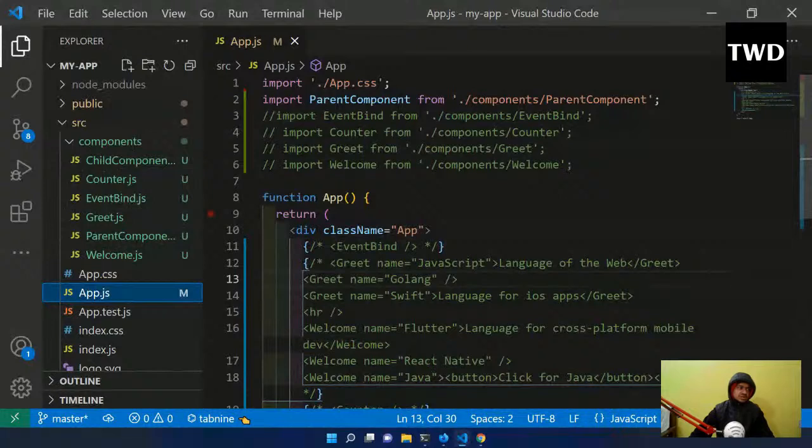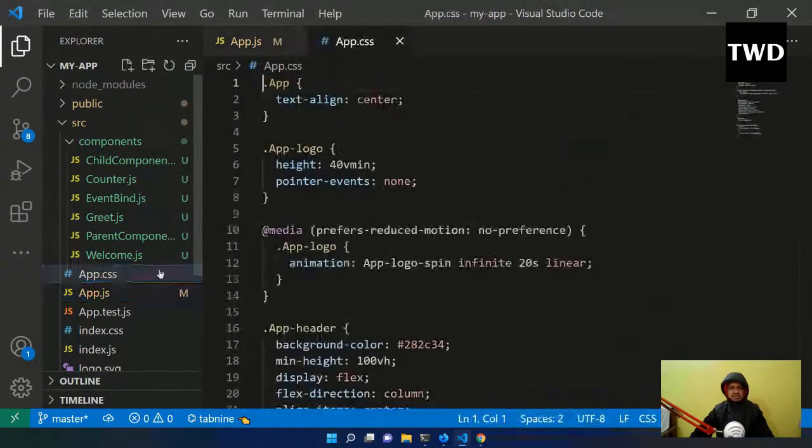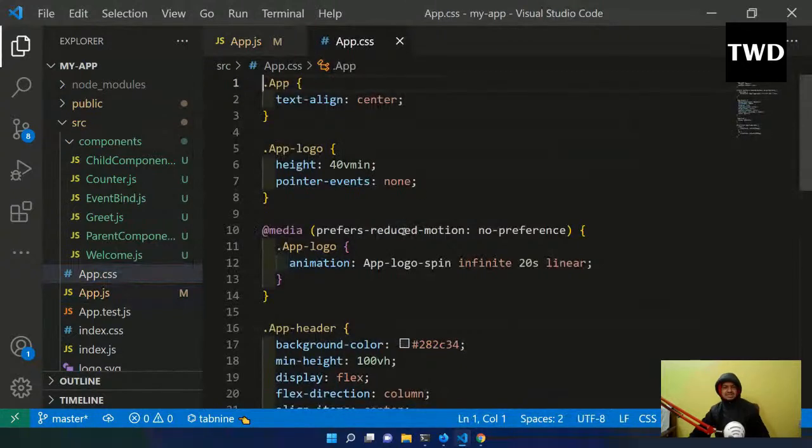So there are a lot of ways to create a style sheet in React. The most common way is this only. See, I have done this import app.css, and there is app.css. So this is just like HTML, HTML CSS. This is the most common way to do the CSS. Okay, so let us do those things, and we'll learn about a very good way also.